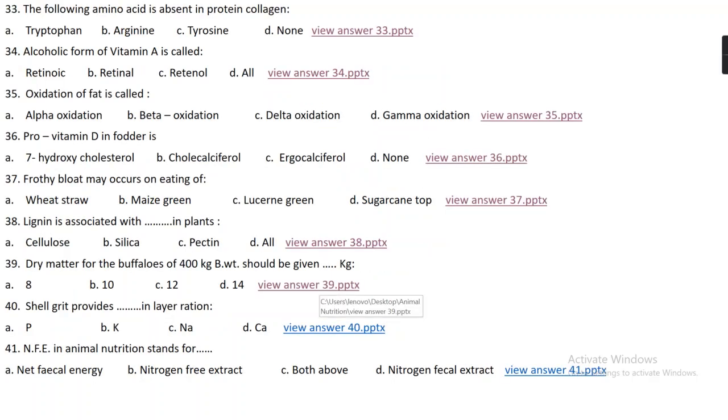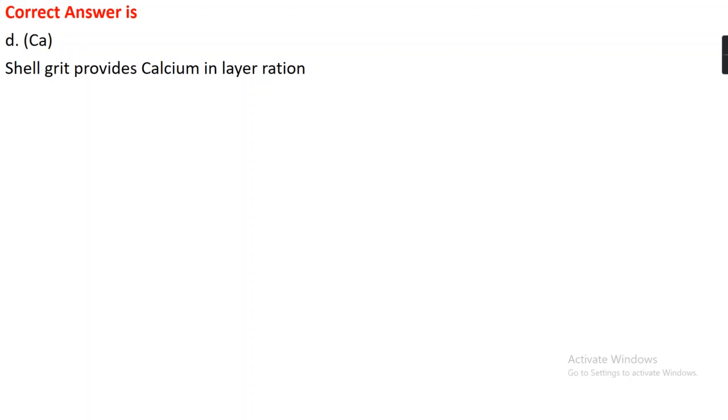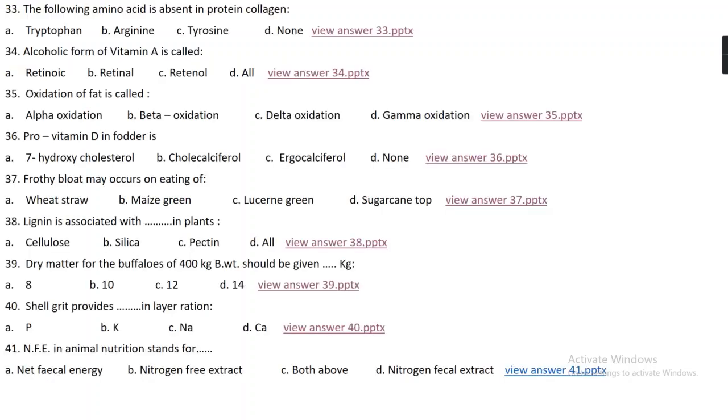Question number 40. Cell grit provides what in layer ration? Option A, phosphorus. Option B, potassium. Option C, sodium. And option D, calcium. The right answer is option D, calcium. Cell grit provides calcium in layer ration.